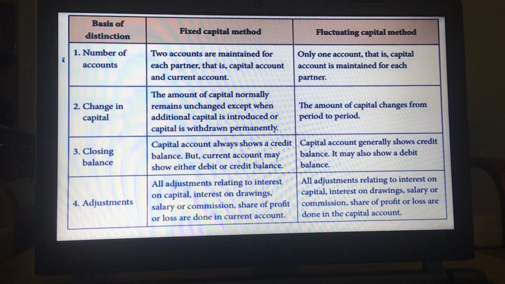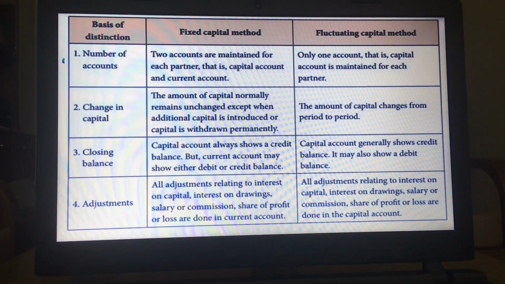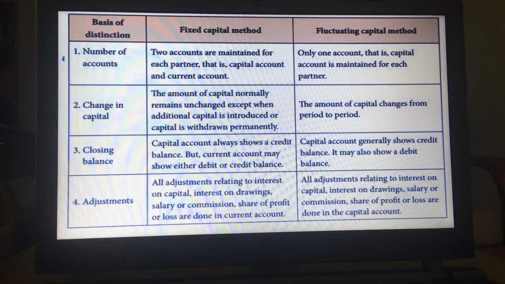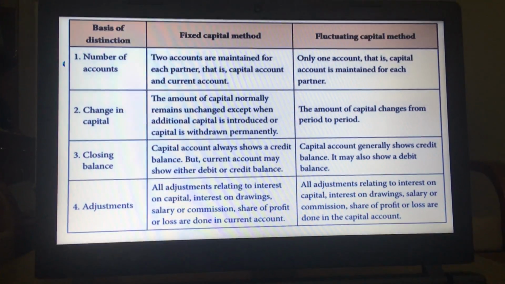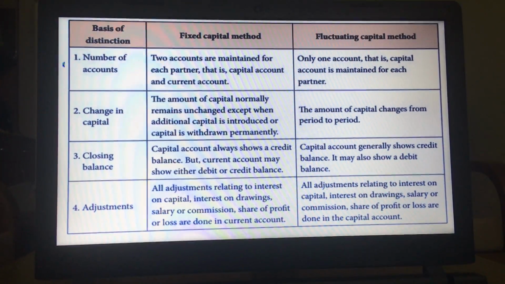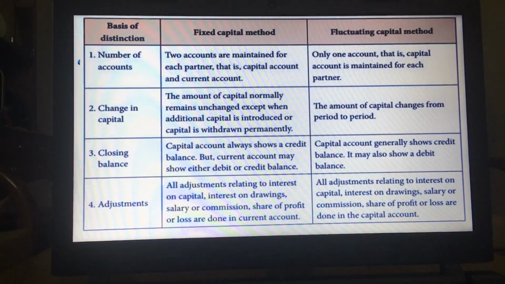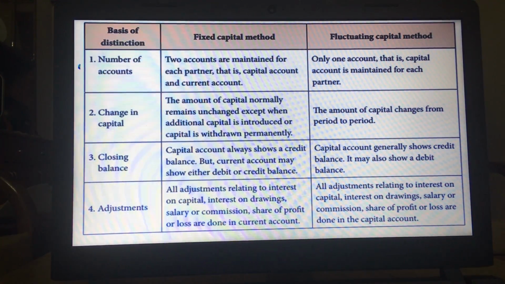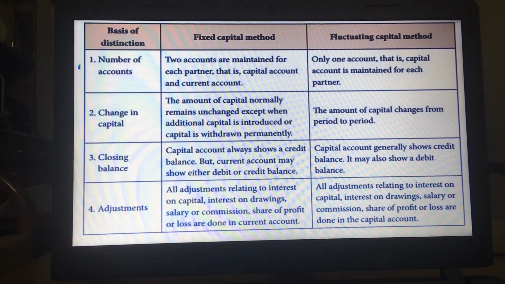We'll talk of the difference between fixed capital and fluctuating capital. When we maintain our accounts on the basis of the fixed capital method, two accounts are maintained for each partner, capital account and current account. And in the fluctuating capital method, only one account, that is the capital account, is maintained for the partner.